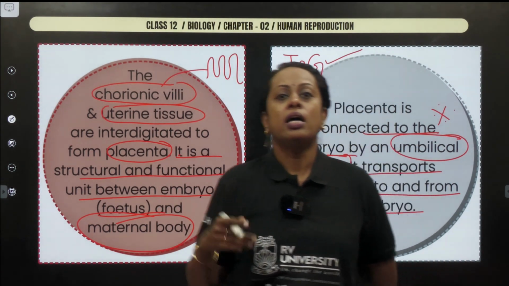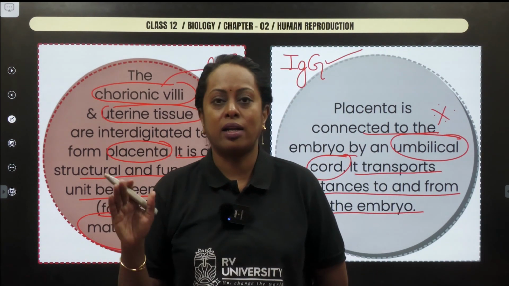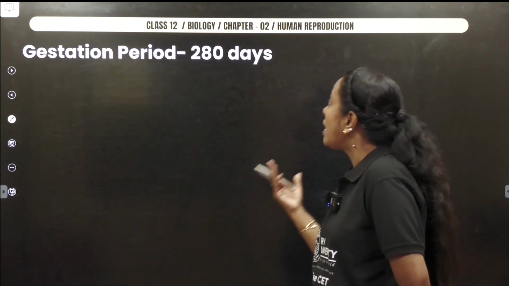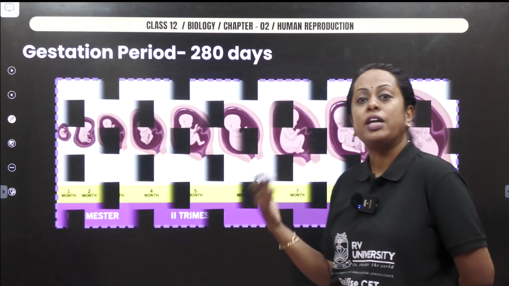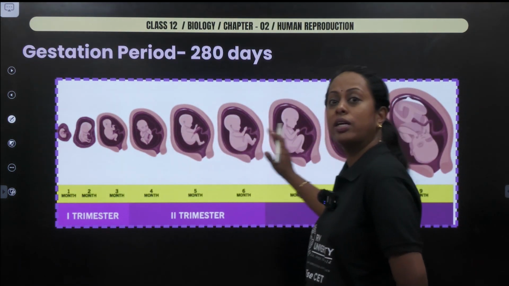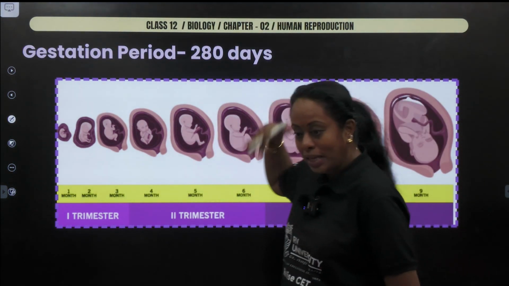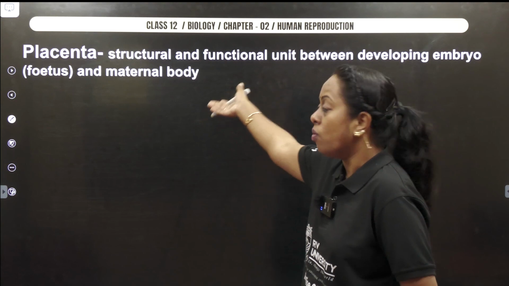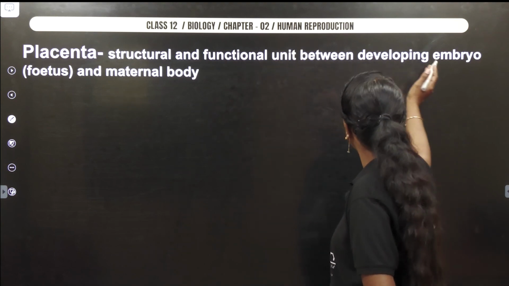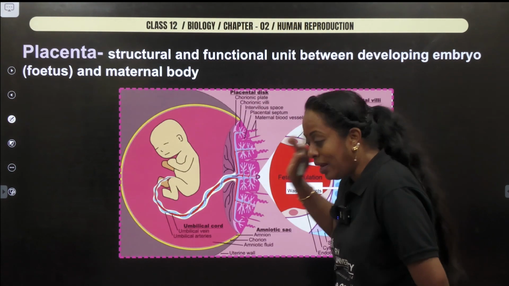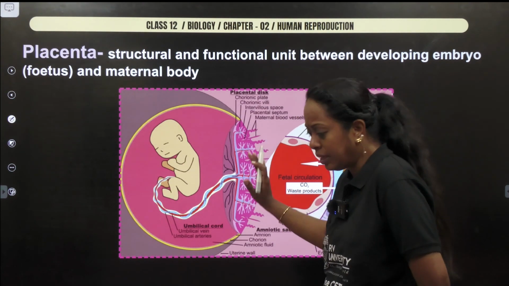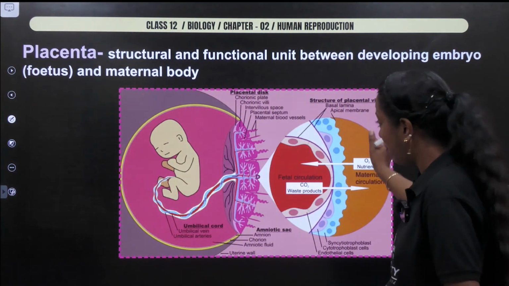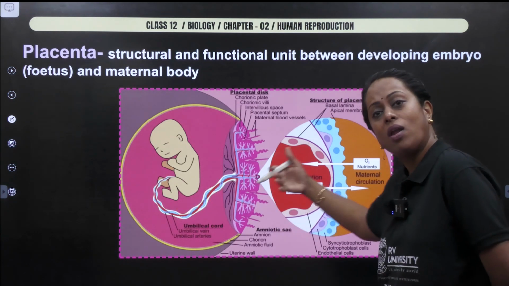And please do understand, the sex hormones of the mother's body cannot enter into the fetus because there is a barrier for it. Now with this, if you check, gestation period, how many days? That is said to be 280 days. That is the time required for the complete development of the human baby inside the mother's womb. Now, the placenta, as we all know, is the structural and functional unit between the developing embryo and the maternal body. Please understand that this attachment takes care of the baby by giving whatever is necessary and takes away all unnecessary things.